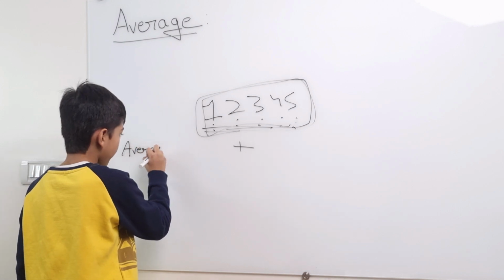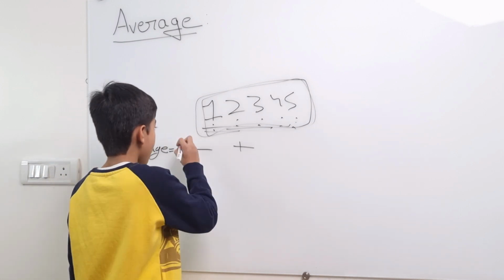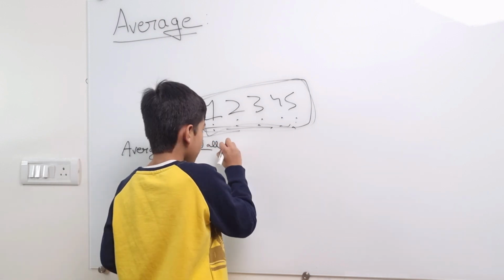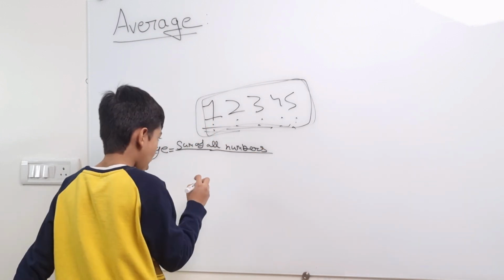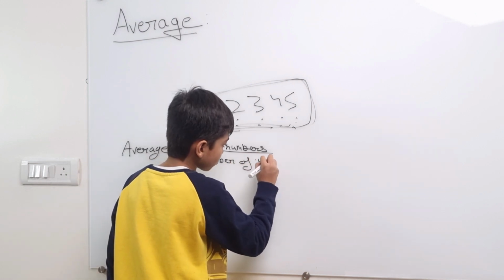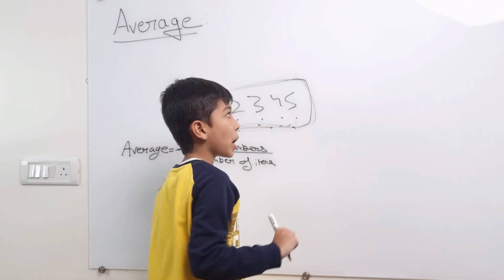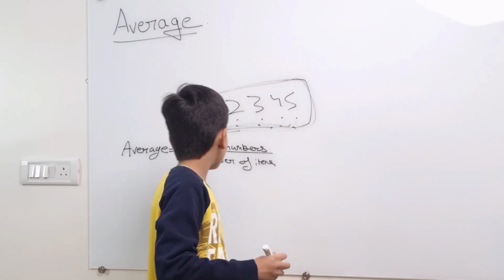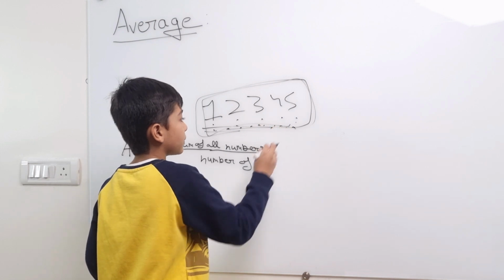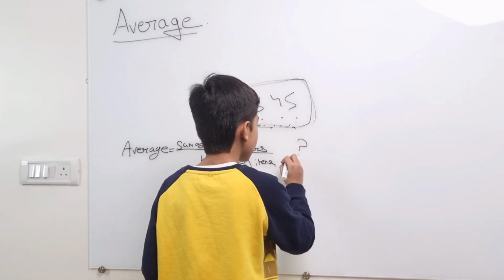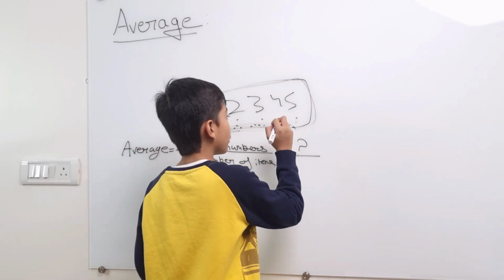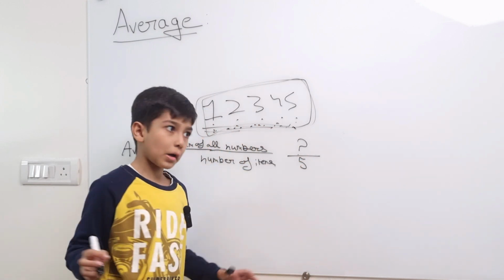Average equals the sum of all numbers divided by the number of items. Here 1, 2, 3 are items. So here is the sum of all numbers, divided by the number of items, 1, 2, 3, 4, 5. So it will be this.